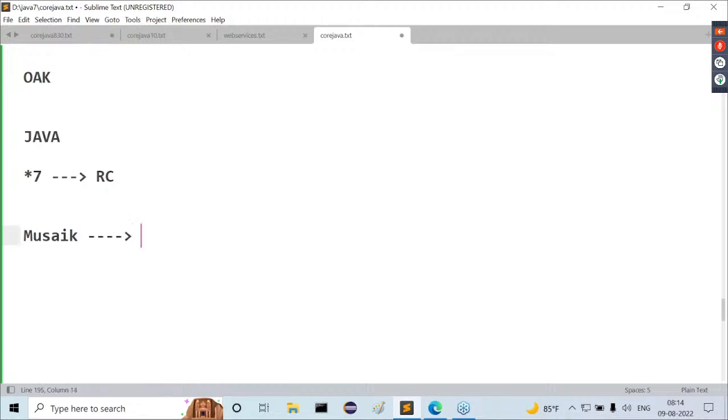Who provided this Mosaic browser? It was provided by Mark Anderson. Please recognize this point. Who is this Mark Anderson actually? He was an undergraduate student at Illinois University at Chicago, a final year BTech student.